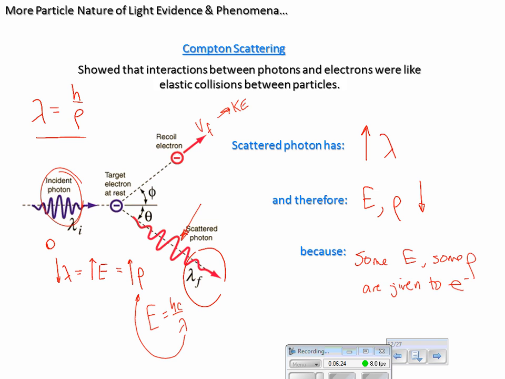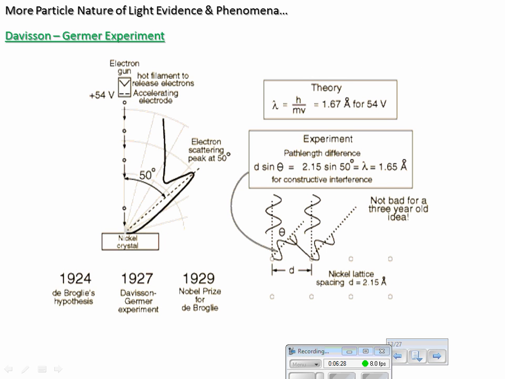All right, so that's called Compton scattering. Next, a really, really neat experiment called the Davisson-Germer experiment. Don't know how well you can see this in your notes, but what these dudes did, it says here, hot filament to release electrons.